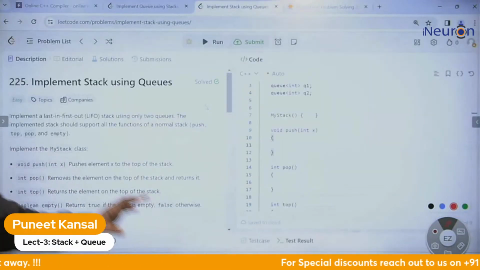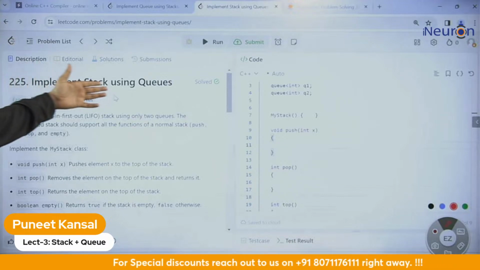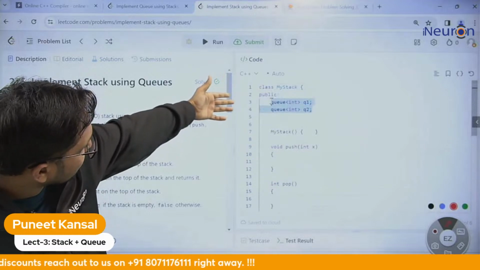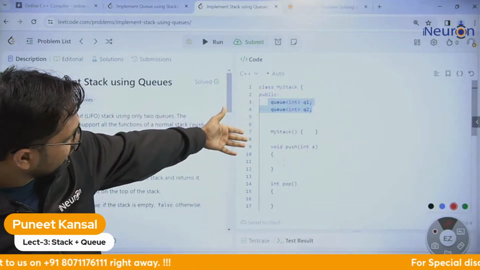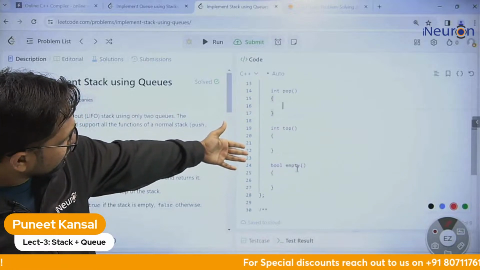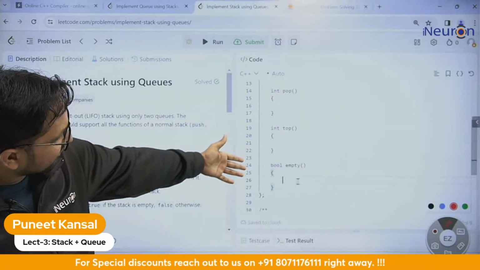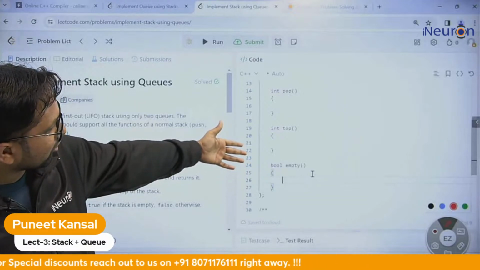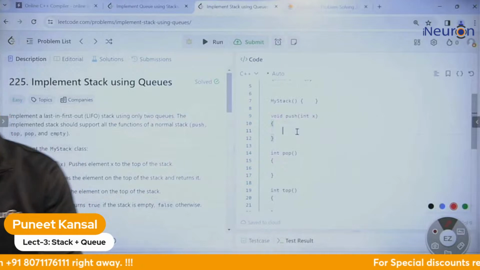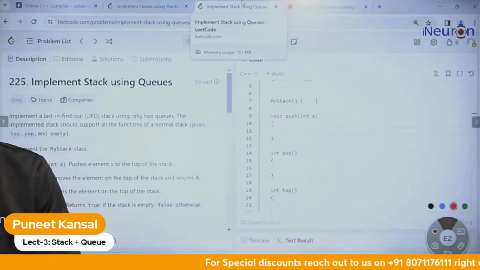Here is the problem. You can find this problem. This is the same problem: implement stack using queue, and here they provide us two queues, q1 and q2, and you need to implement four functions. One is push, one is pop. You need to tell the top element, and you need to check if the stack is empty or not. Again, push is very easy, so let's try to implement it.